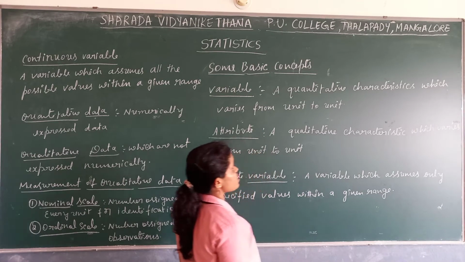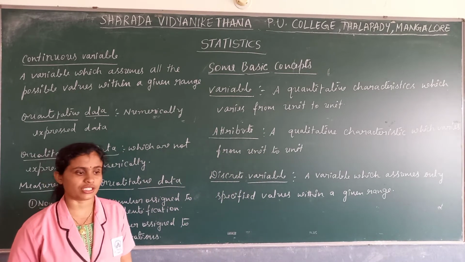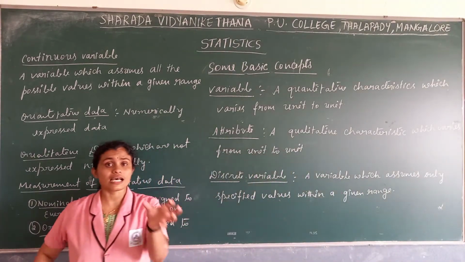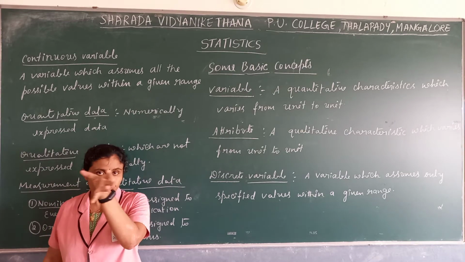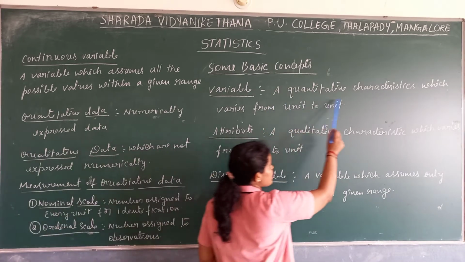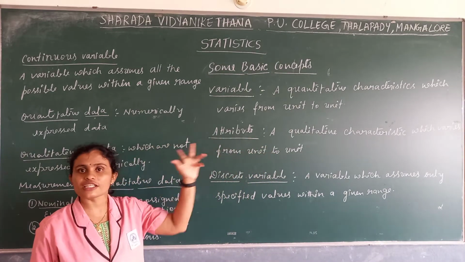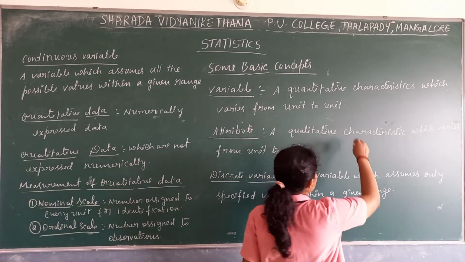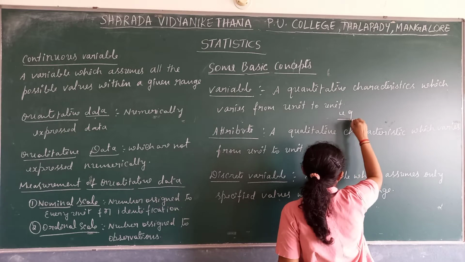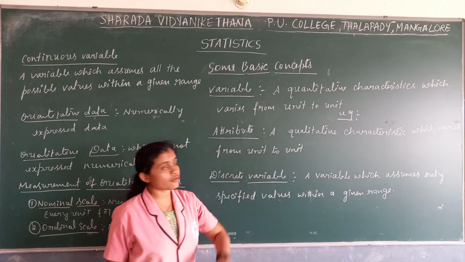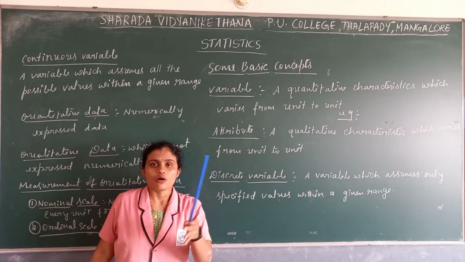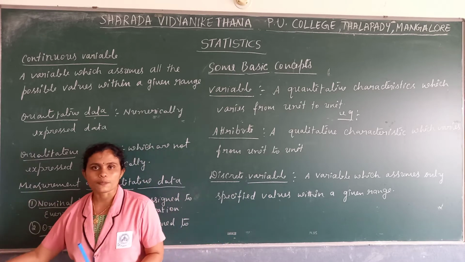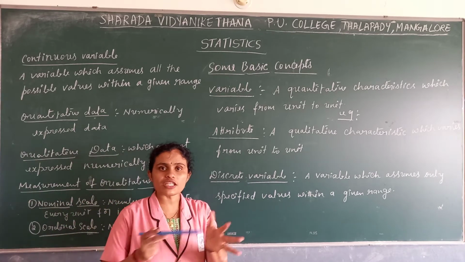A variable is a quantitative characteristic which varies from unit to unit. You know now what quantitative characteristics are: the characteristics of a person which are measured in numbers. A variable is a quantitative characteristic which varies from unit to unit. What example can we give? The quantitative characteristics of a person vary from person to person. They will not be similar for all individuals.